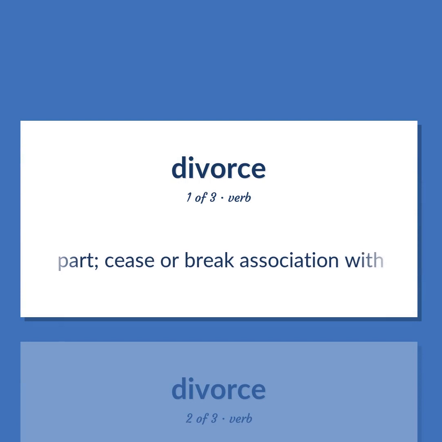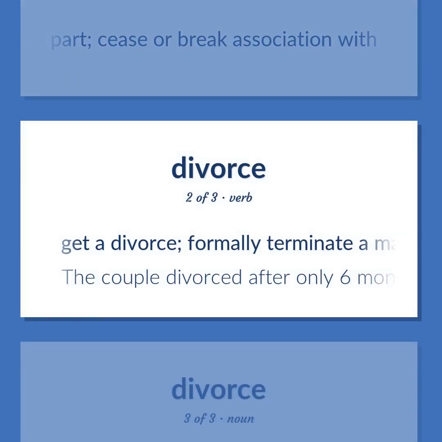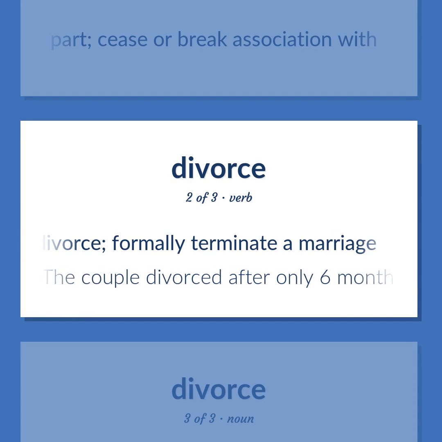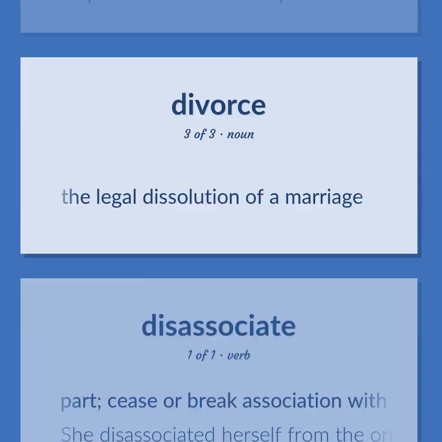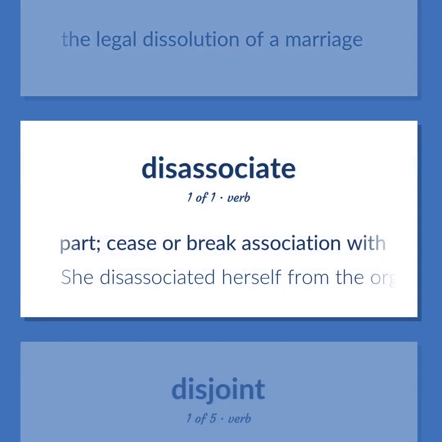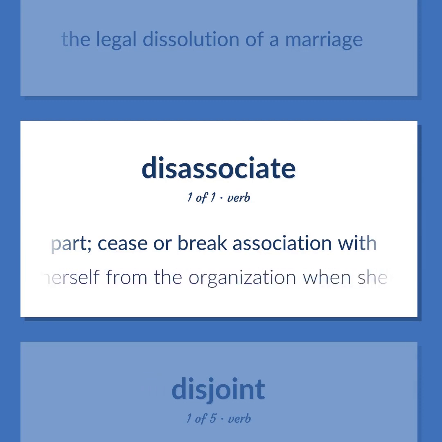Part. Cease or break association with. Get a divorce. Formally terminate a marriage. The couple divorced after only 6 months. The legal dissolution of a marriage. Part. Cease or break association with. She disassociated herself from the organization when she found out the identity of the president.